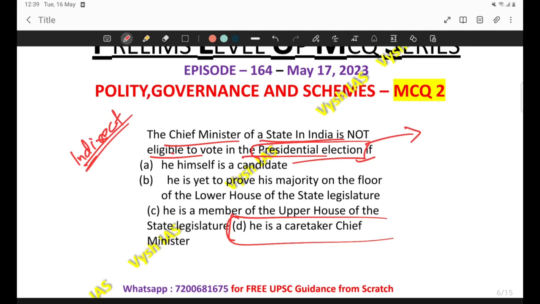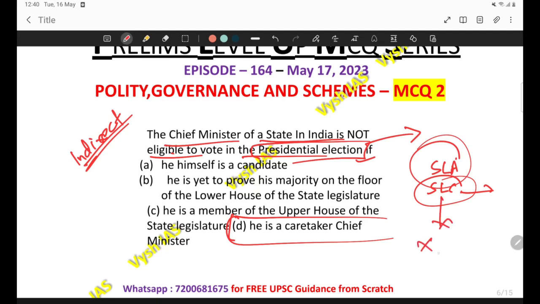We have already learned that in the presidential election, the members of the upper house of the state, the SLC, are involved. We have the SLA and the SLC. Not all states have the SLC, the state legislative council, whereas all states have the state legislative assembly. Only the bigger states have SLCs. The members of the SLC are not eligible to vote in the presidential election, that we know. This question is all about that. So the correct answer would be, if he is a member of the upper house of the state legislature.